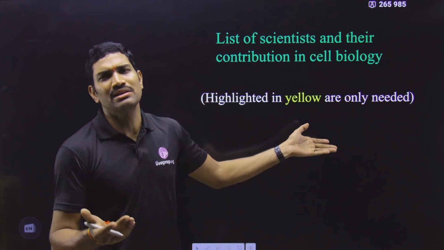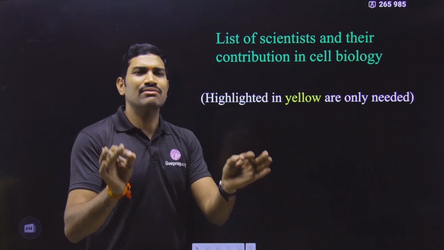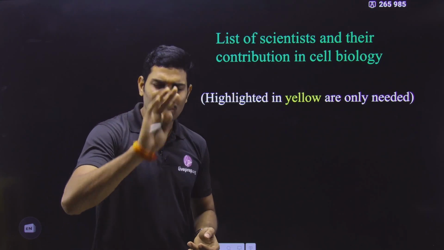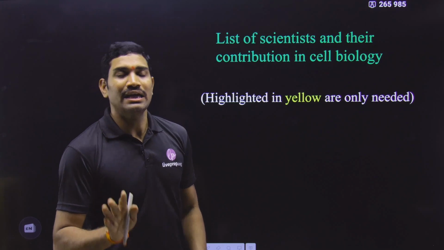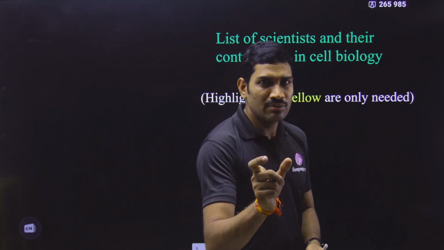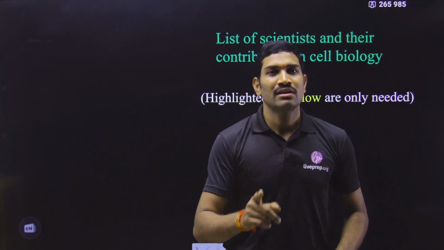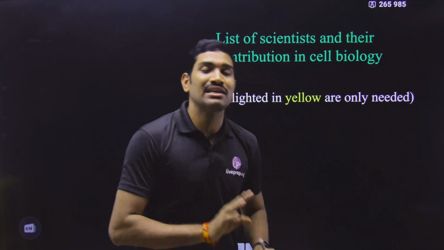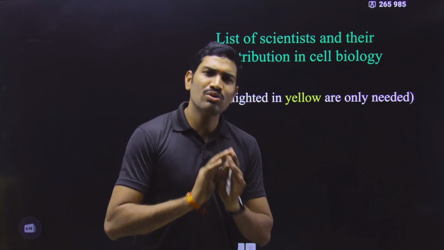These are all memory-based information, and please try to avoid this. Whatever information there is regarding scientists and years, no one will ask about this. Some scientists in the genetics part are very, very important. And some scientist names that were given in the NCERT textbook are very important for the examination. But whatever scientist information was not given in NCERT, please avoid it. Ignore that information. We don't want this.